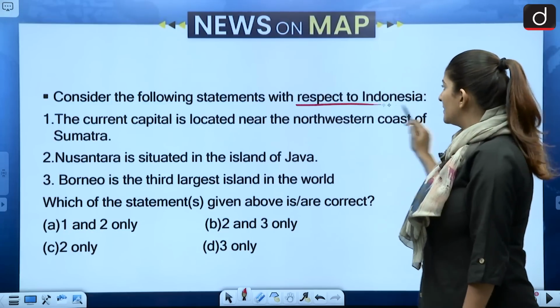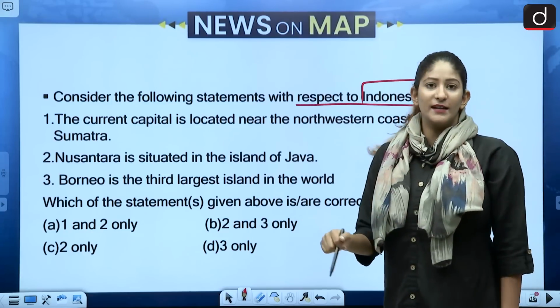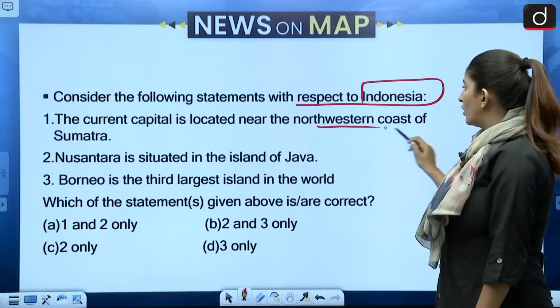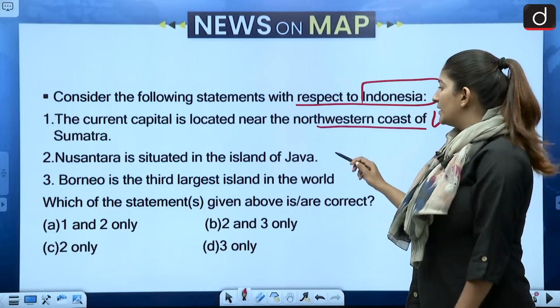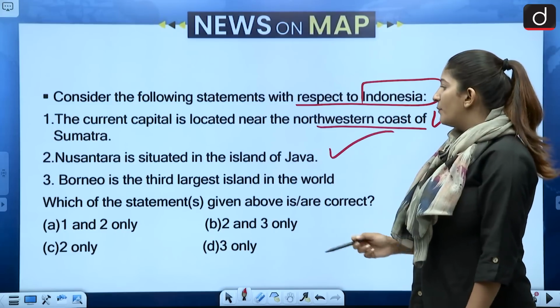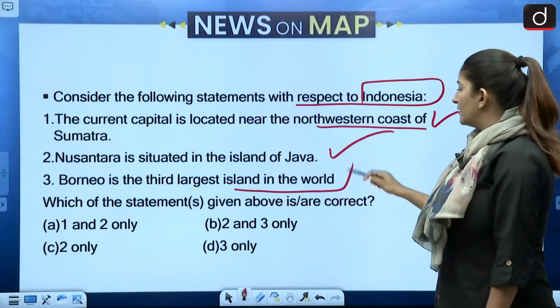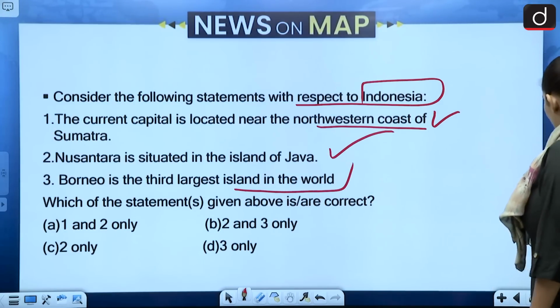Consider the following statements with respect to Indonesia. The current capital is located near the northwest coast of Sumatra. Nusantara is situated in the island of Java, and Borneo is the 3rd largest island in the world. So we have to select the correct ones.